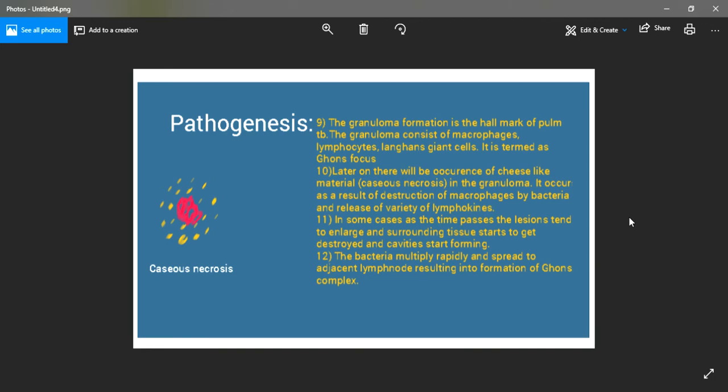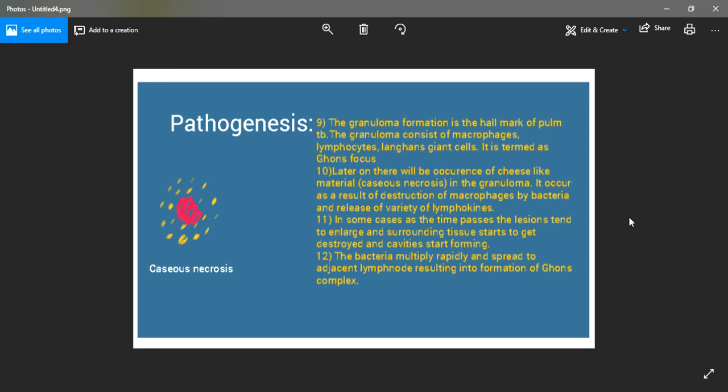So it is a cheese-like material, hence it is termed caseous. This cheese-like material is formed because of the destruction of macrophages as well as the release of bacterial enzymes and chemical mediators. Collectively they form a cheese-like material and give the hallmark caseous necrosis of tuberculosis. Now this is called a Ghon's focus.